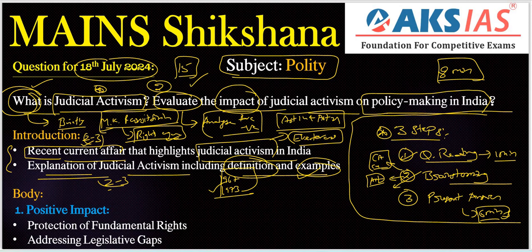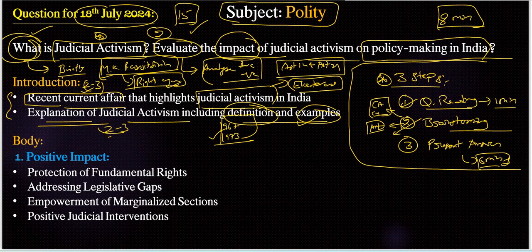Next, we need to go for the body part. Here, in the body part, we need to divide our answer for the impact or evaluate related question tag, right? Here we need to include or segregate our analysis part into positives and negatives. We need to give positives and negatives. Here the first part is positive, right? Protection of fundamental rights. Here the first thing we have already seen in the definition itself, right? Judicial activism has been pivotal in safeguarding these fundamental rights, right?